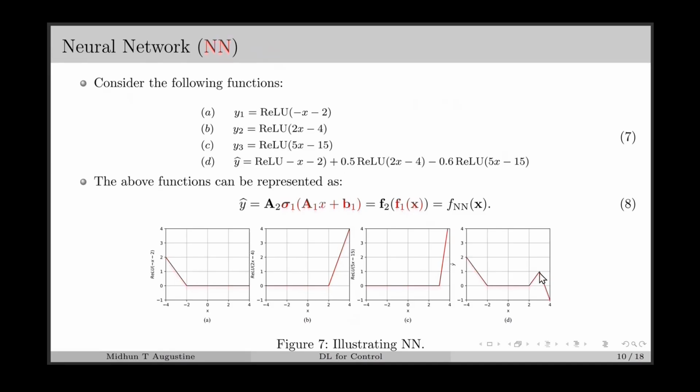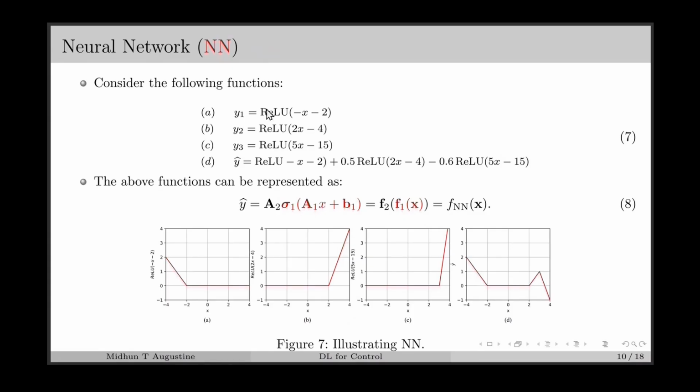These folding points can be adjusted by changing the weight and bias parameters. If we change the weight parameter, the slope of the linear portion will also be affected. On the other hand, changing the bias term shifts the folding point without affecting the slope of the linear piece.